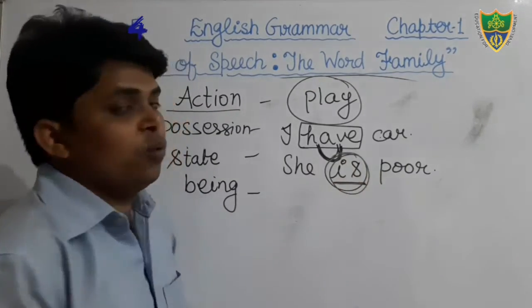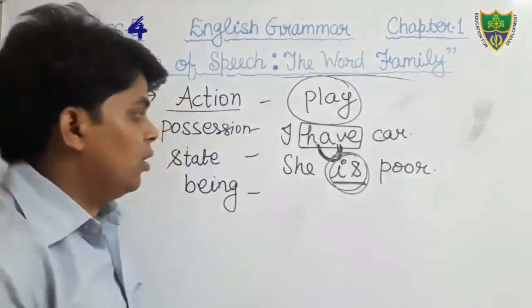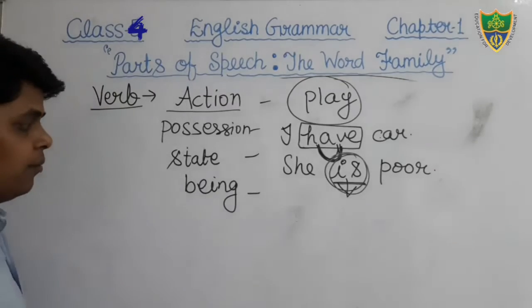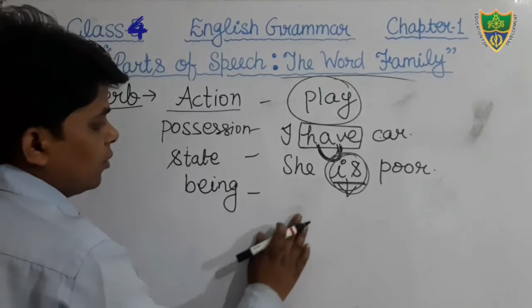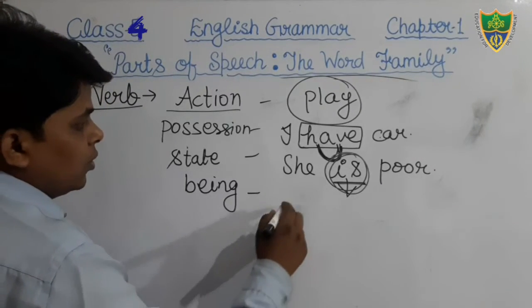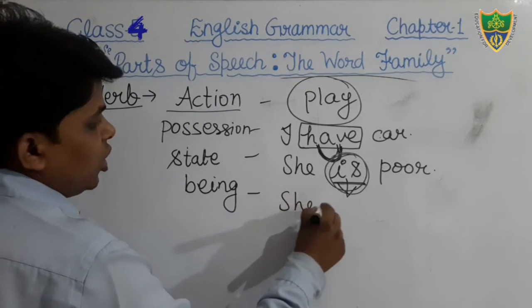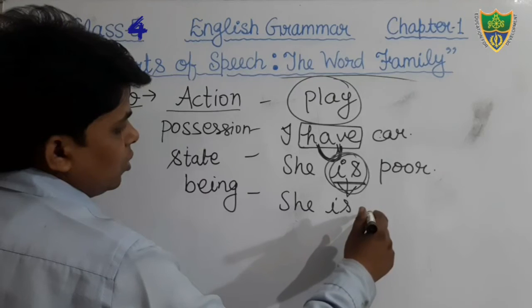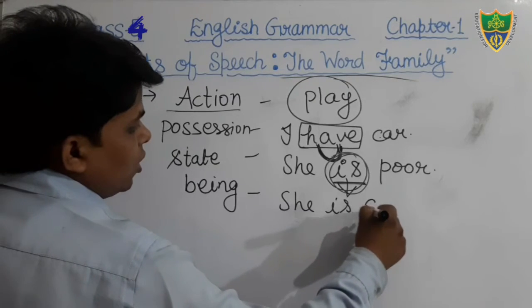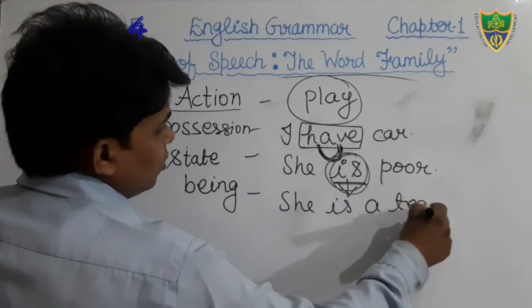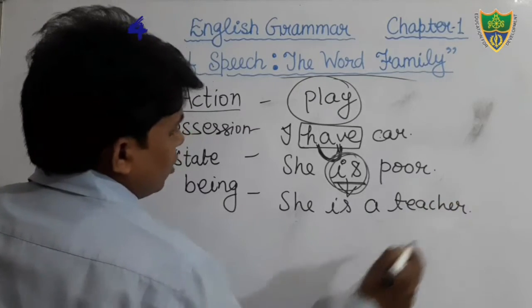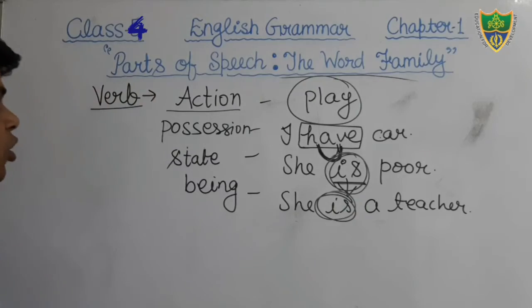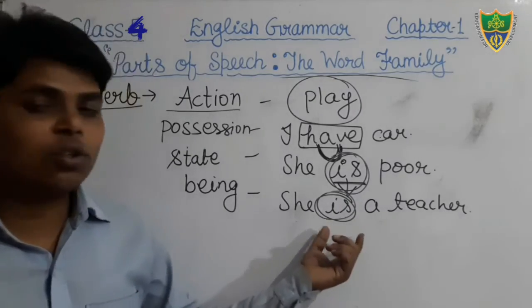She is poor, कैसी है? Poor है. Here the word is is also a verb. She is tall. She is a teacher. Here the word is is also a verb.